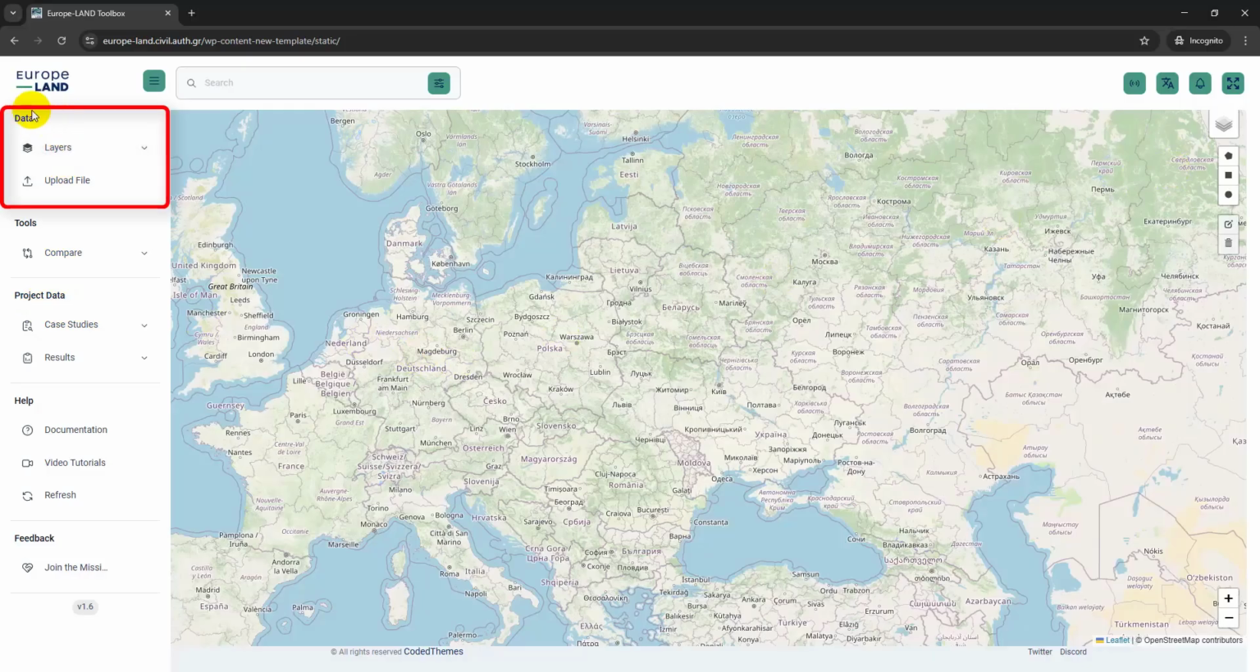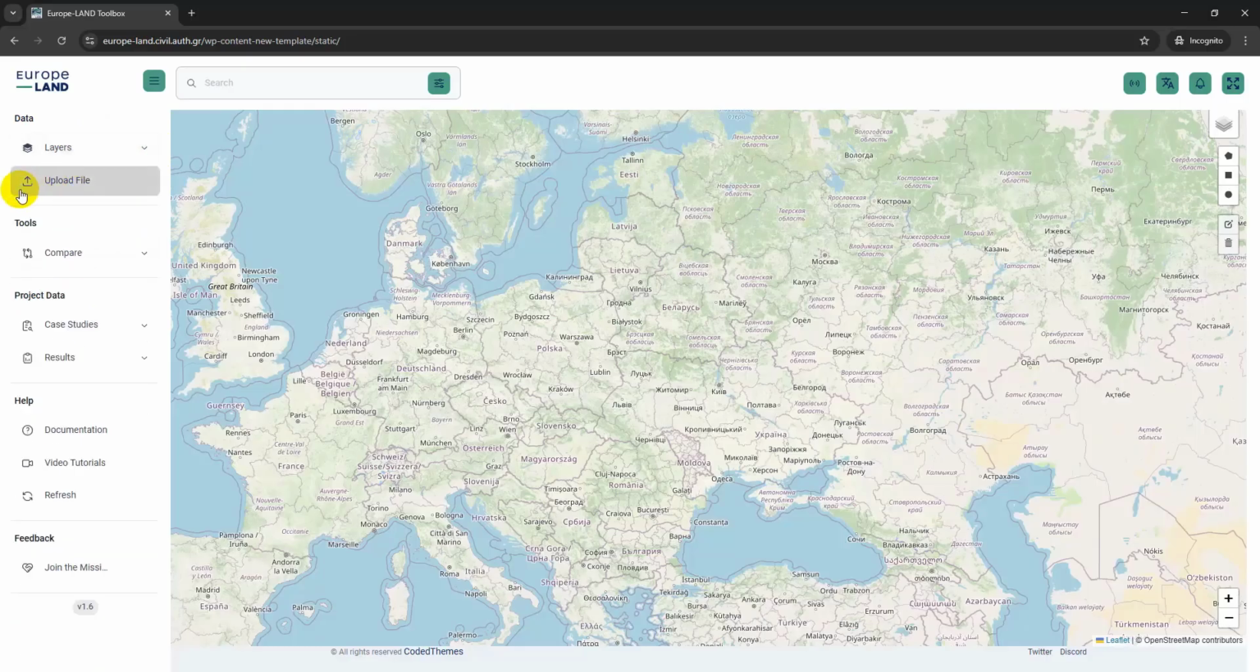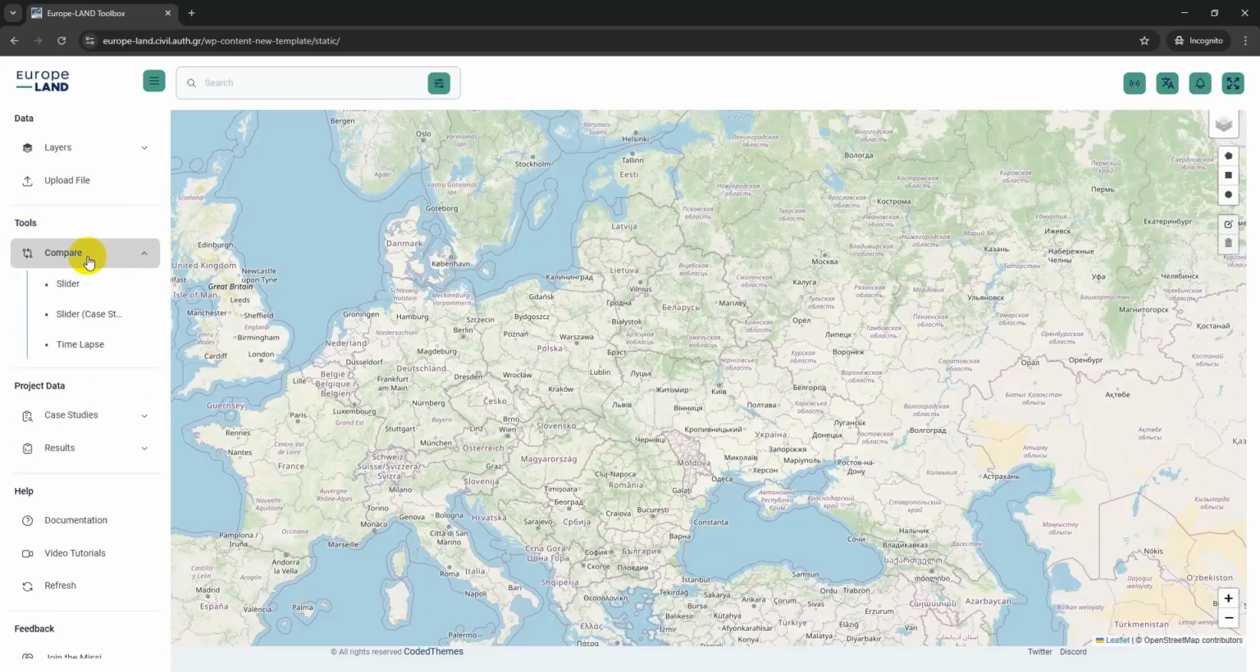The data panel contains all available layers, which you can toggle on and off. You can also upload your own files, such as KML, to visualize custom data on the map. Next is the Tools panel. Here you'll find the Compare tools, the slider, the Case Study slider, and the Time-Lapse tool.